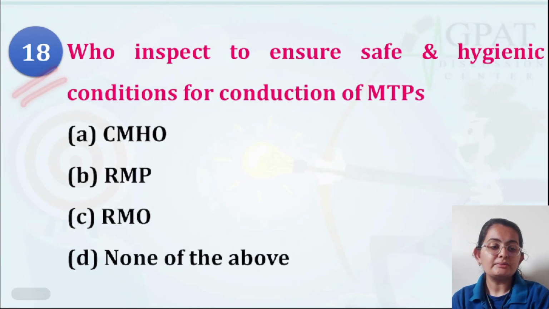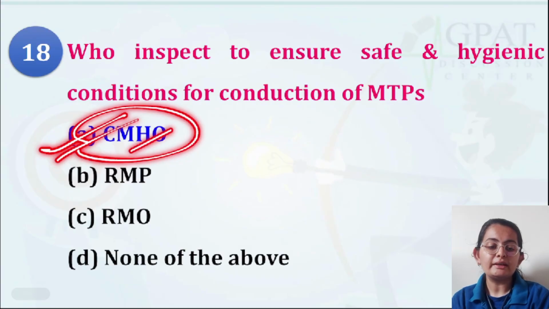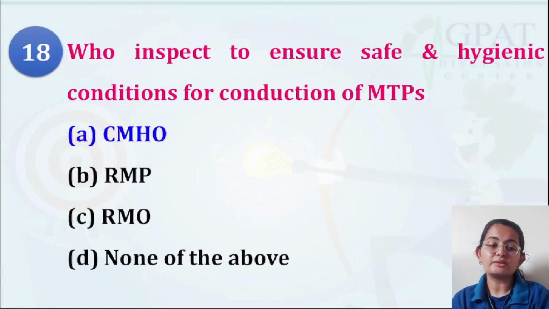Question number 18: who inspects to ensure that safety and hygiene are maintained for conducting the medical termination of pregnancy? The previous question's answer was the chief medical officer, and here the same remains. The chief medical health officer is the person responsible for ensuring that the conditions where the abortion is happening are safe for the woman's health.